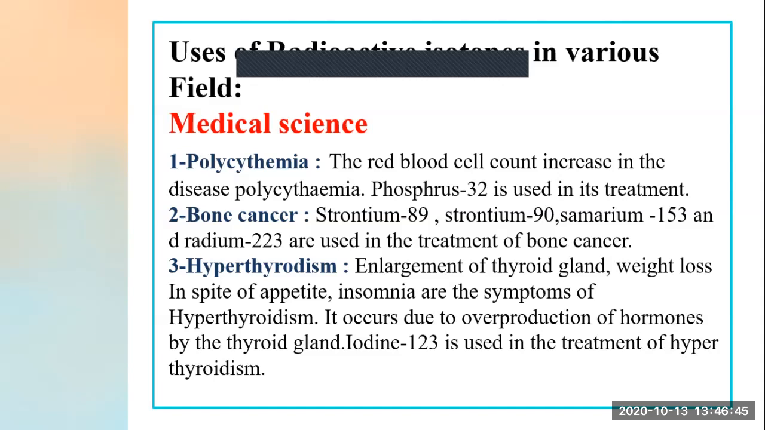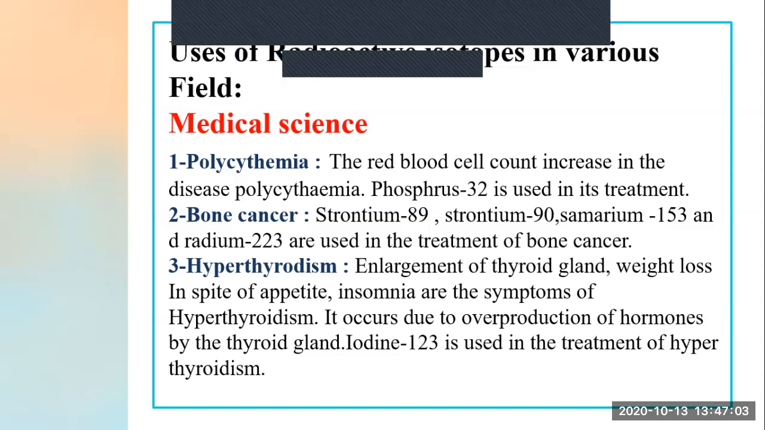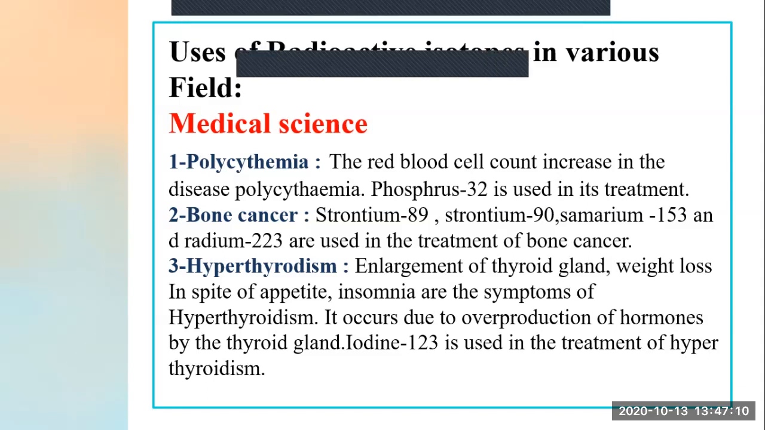What are the radioactive substances which we are using? Strontium 89, strontium 90, samarium 153 and radium 223 are used for which treatment? Bone cancer treatment.